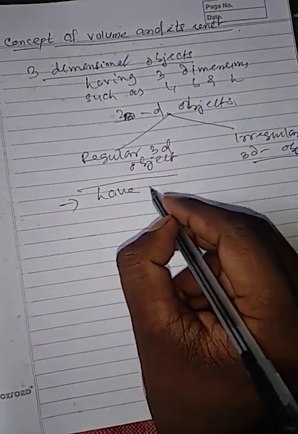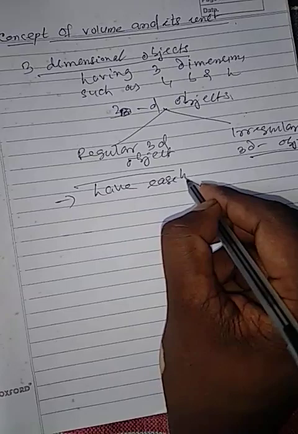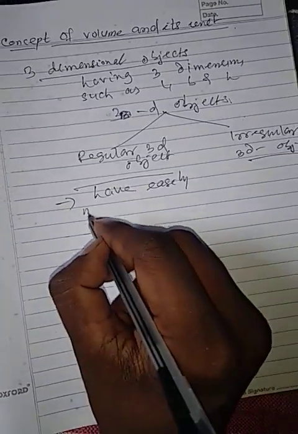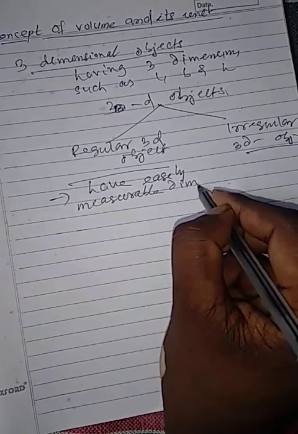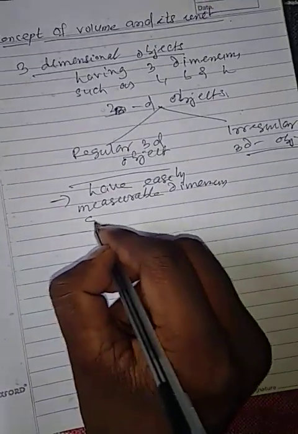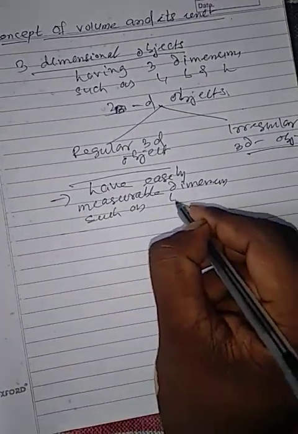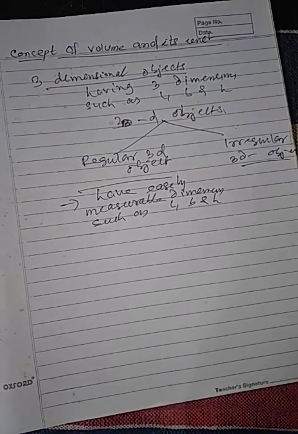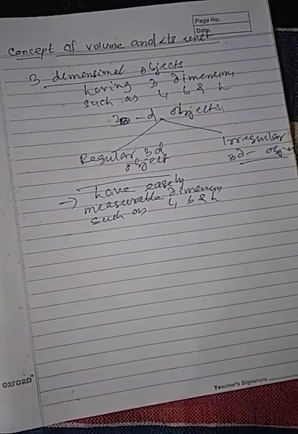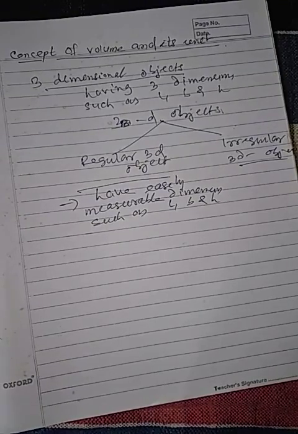Regular three-dimensional objects have easily measurable dimensions such as length, breadth, and height. In case of regular three-dimensional objects, their length, breadth, and height can be measured easily.